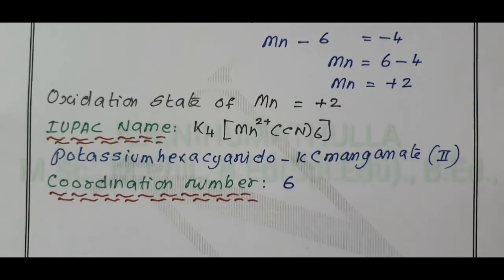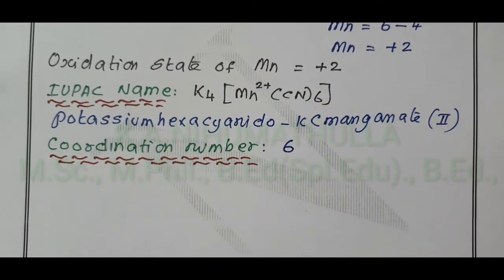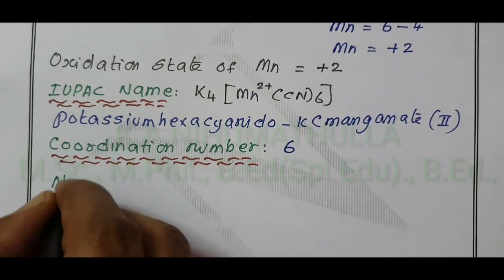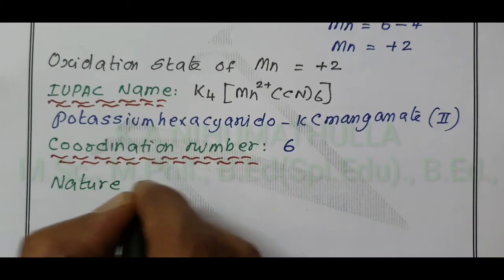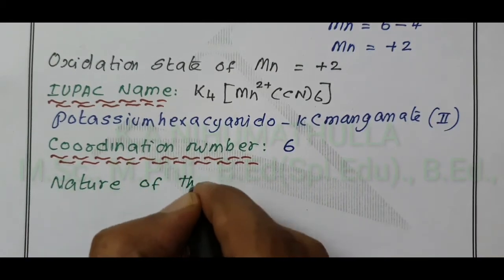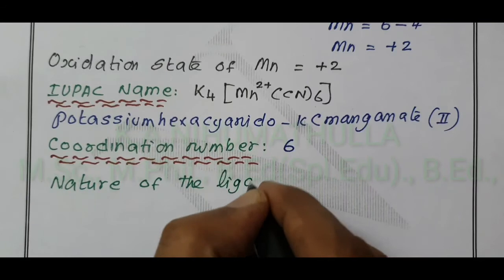Then the nature of the ligand we have to write. What is the nature of the ligand? What is our ligand? CN.